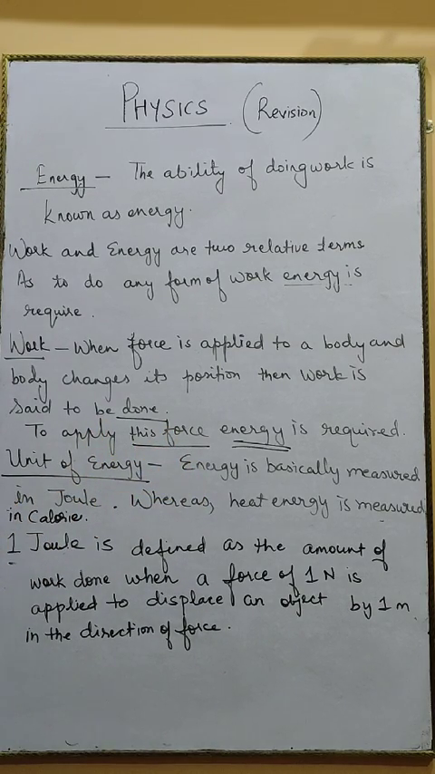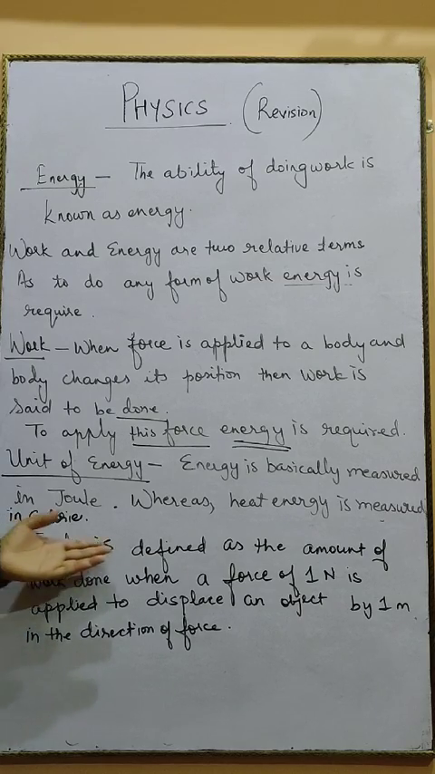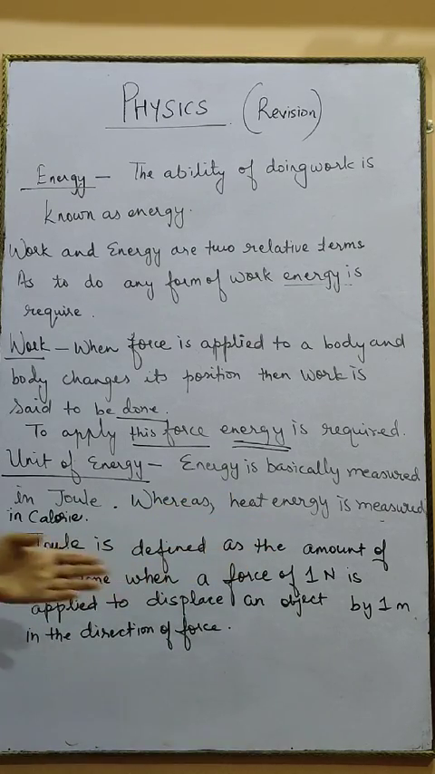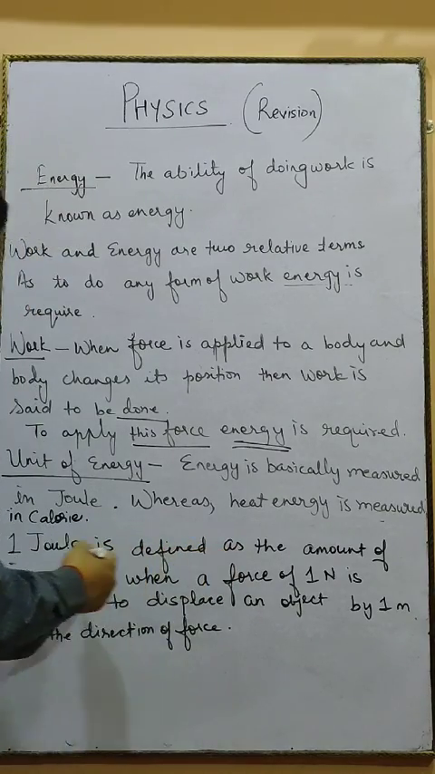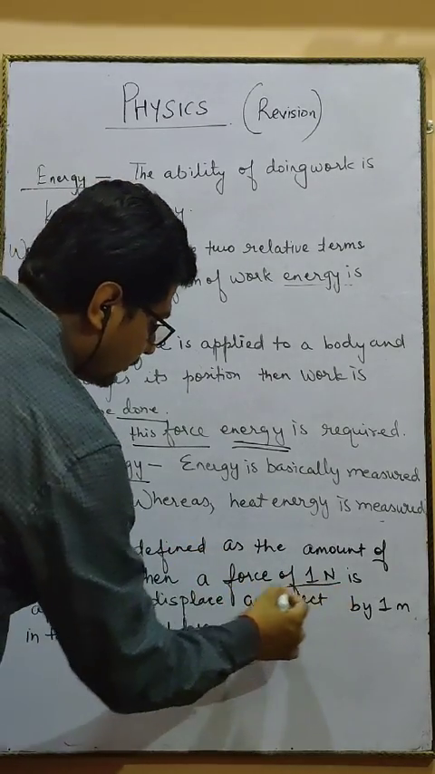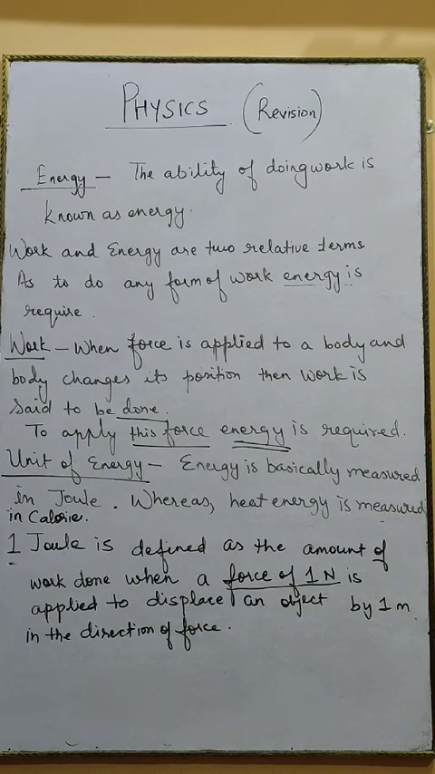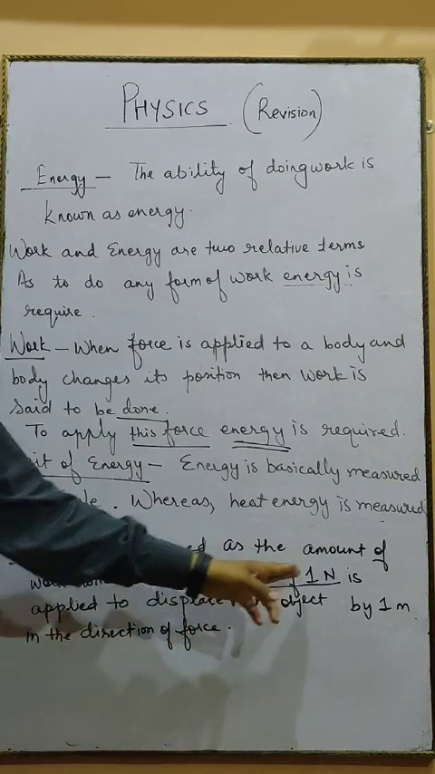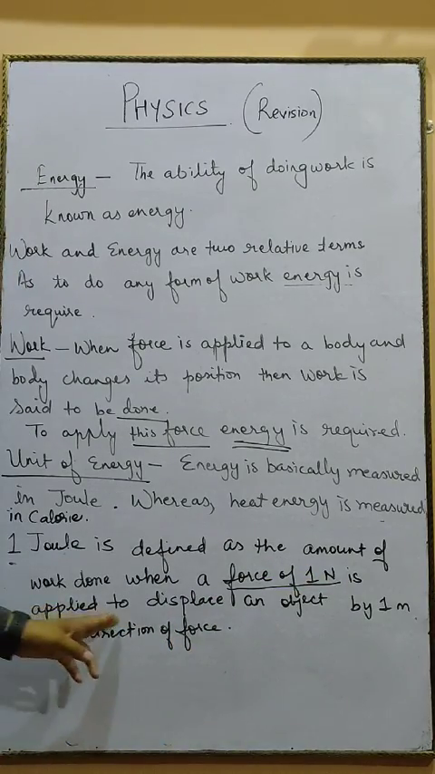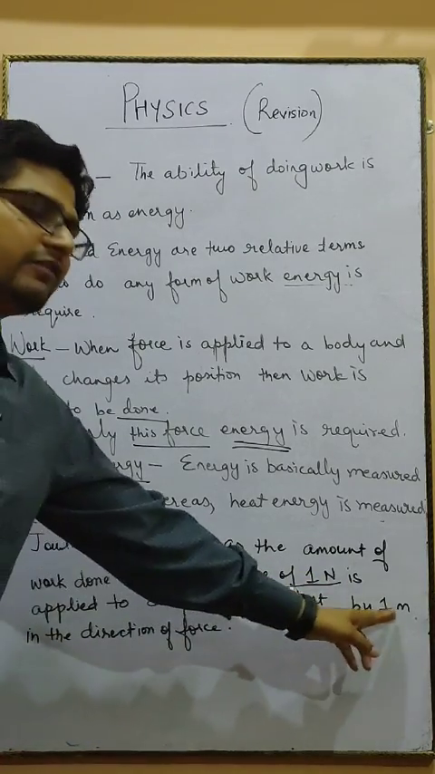What is 1 joule? This kind of question sometimes they ask: what is 1 joule? 1 joule is defined as the amount of work done. That means if you want to do any kind of work and you require a force of 1 Newton, how much amount of force is required? 1 Newton. So 1 joule is defined as the amount of work done when a force of 1 Newton is applied to displace an object by 1 meter.